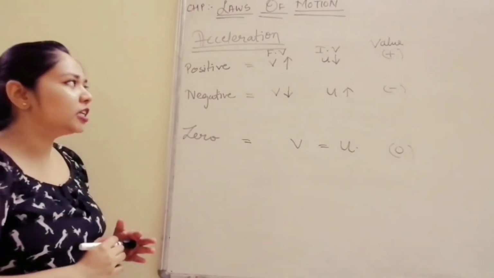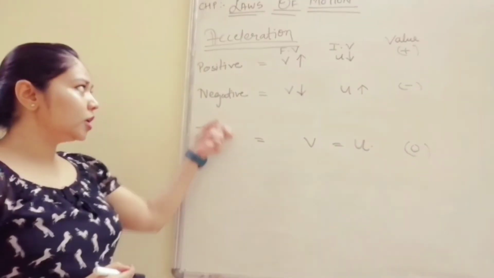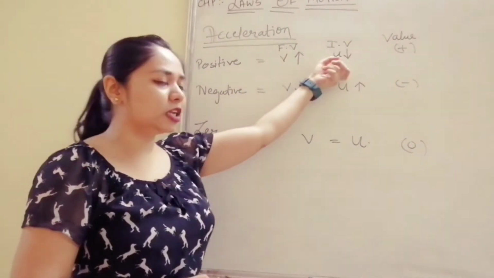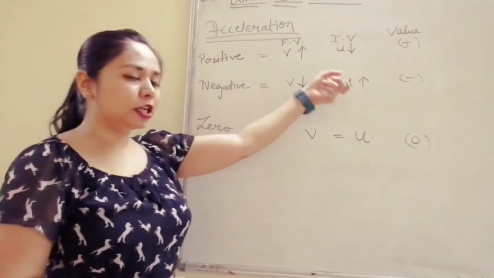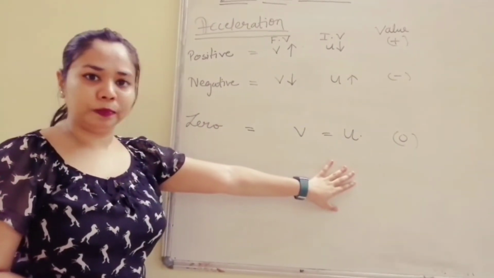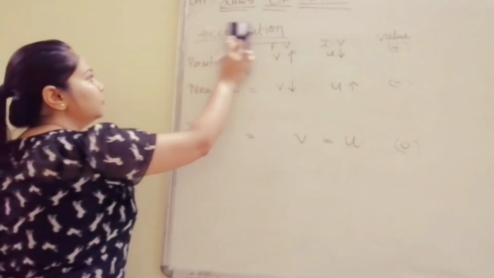Okay, so there are 3 types of acceleration: positive, negative and zero acceleration. In positive acceleration, final velocity is more than the initial velocity. In negative acceleration, final velocity is less than the initial velocity, and in zero, both of them are equal. Okay, so I hope this part is clear. Moving on further.